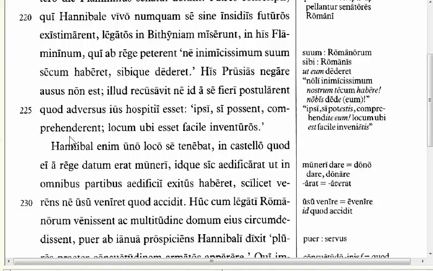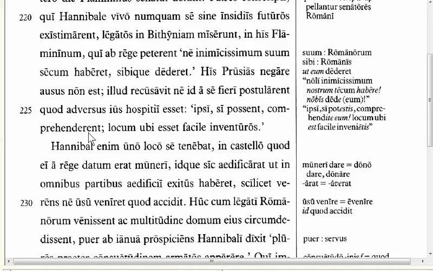So with comprehenderent, what are the person, number, tense, voice, and mood of that verb? Well, what we have is a third person plural, imperfect, active, subjunctive. Again, the infinitive form, comprehendere, with the personal endings. Why do we have this mood?